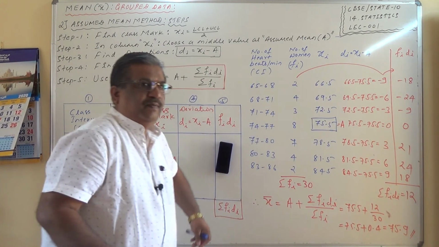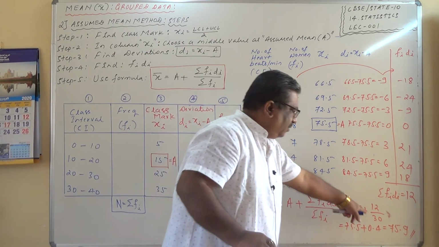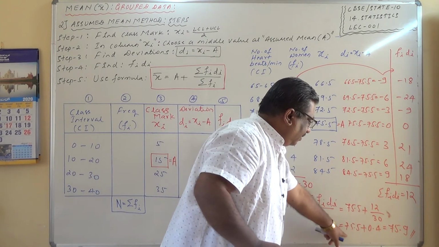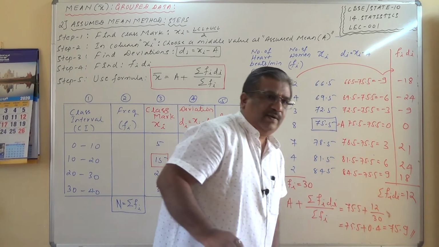Check this one. 12 by 30 is 1.2 divided by 3, which is 0.4. 75.5 plus 0.4 is 75.9.